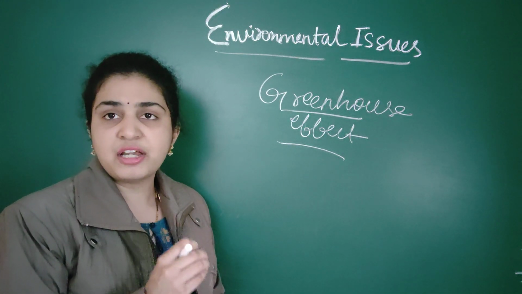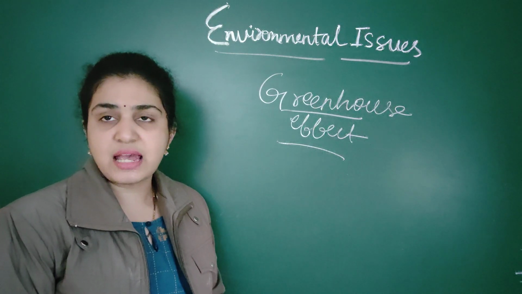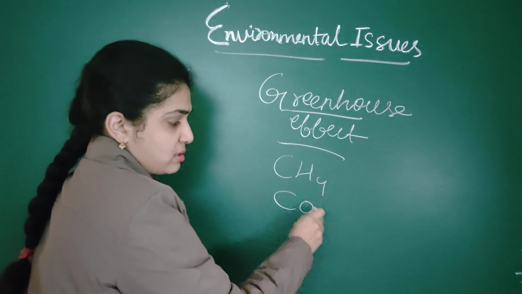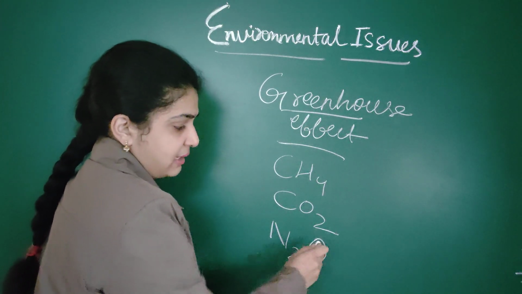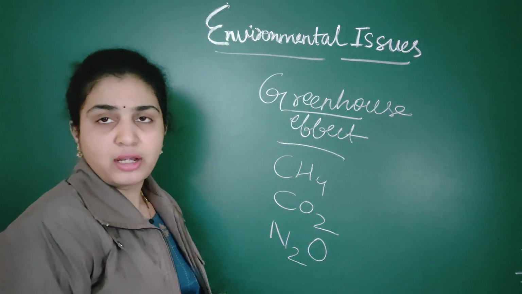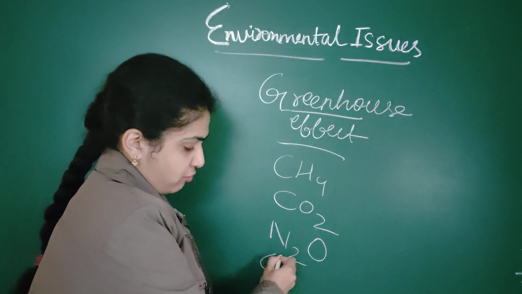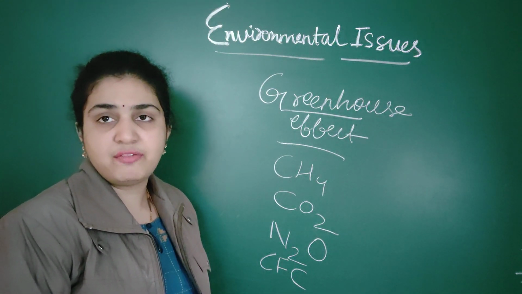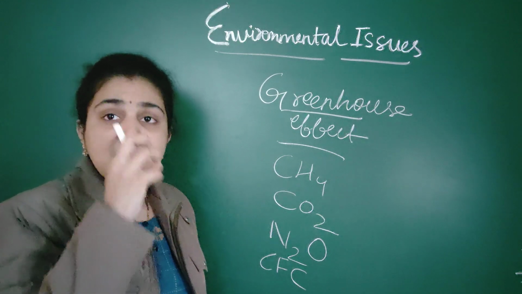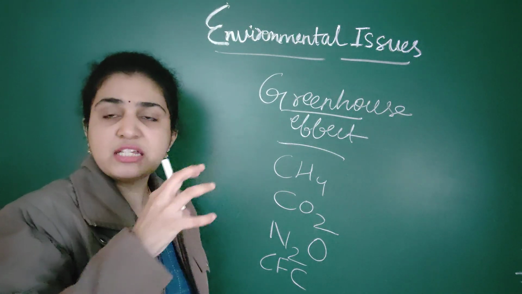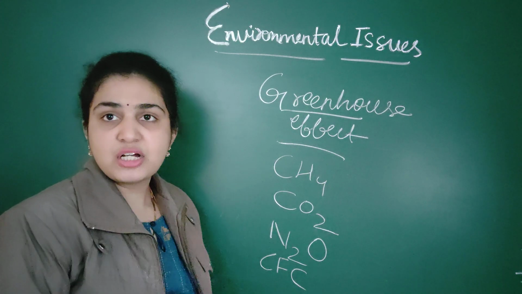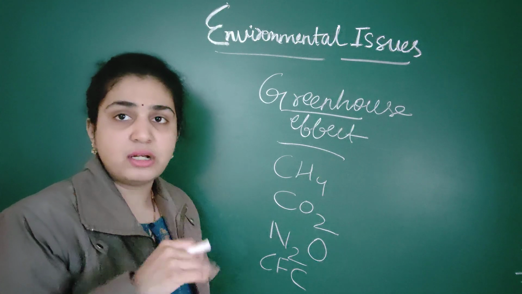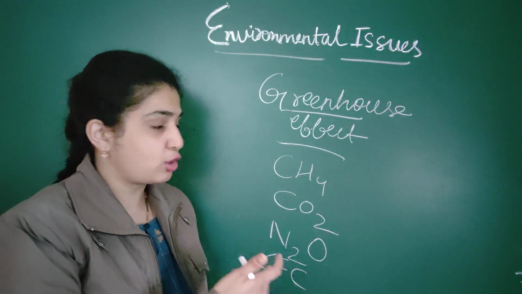In this greenhouse effect, there are four important greenhouse gases. They are methane, carbon dioxide, nitrous oxide, and the fourth important greenhouse gas is chlorofluorocarbons. So these are the four greenhouse gases which are associated with greenhouse effect. The incident solar radiation coming from the sun should reach the earth's surface. There is a barrier between these, which is nothing but ozone, that we will see in the future topics.